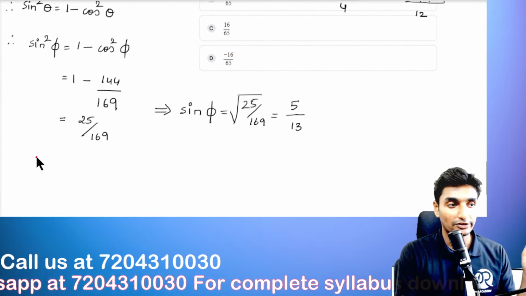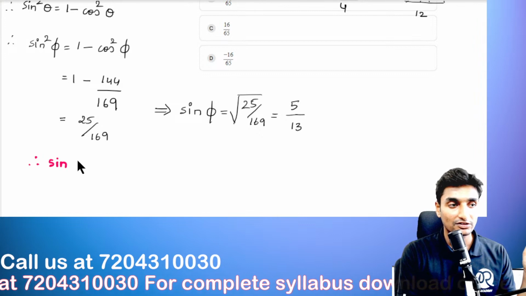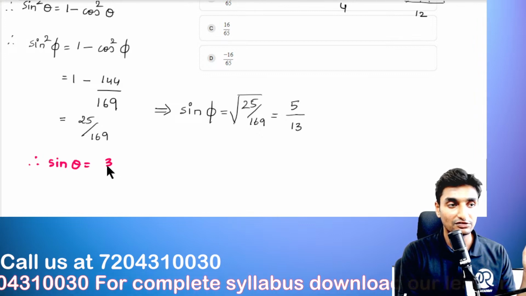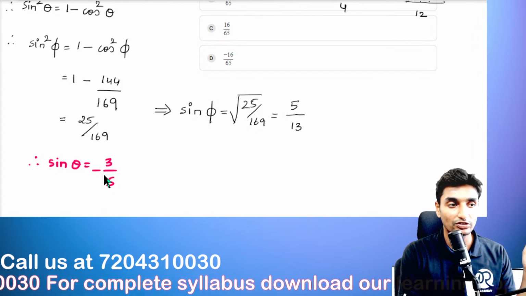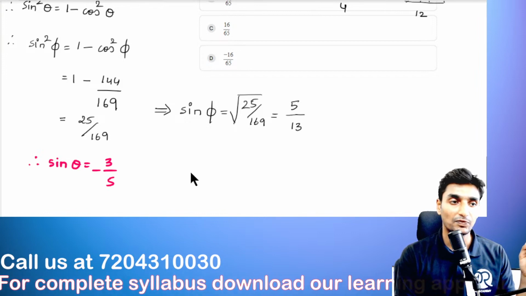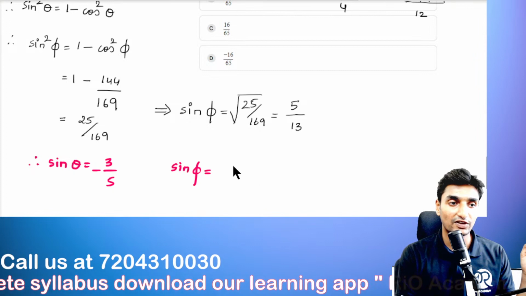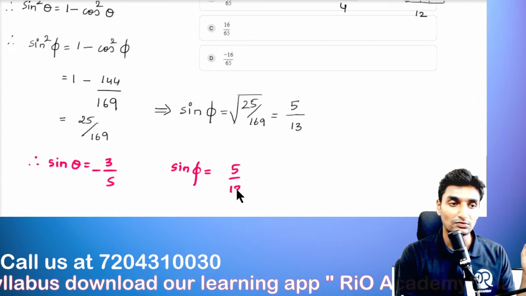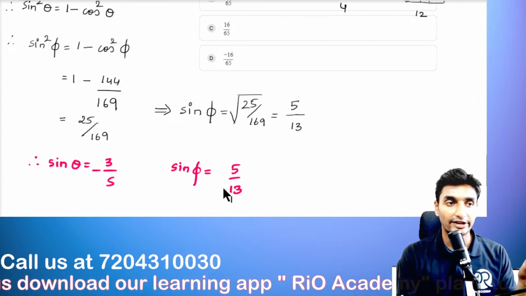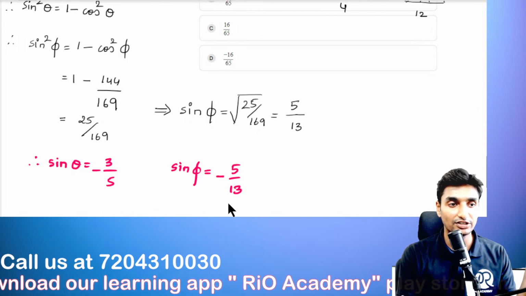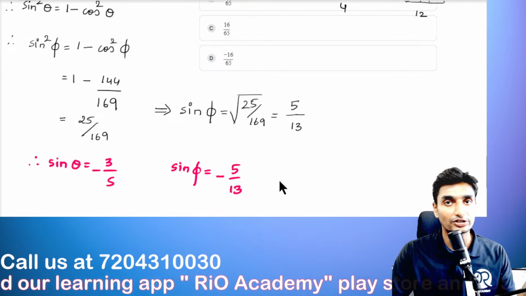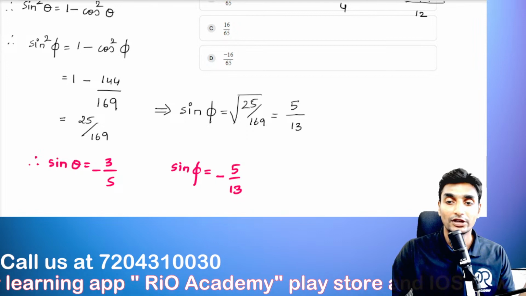Let us note down the values here. Sine of theta is 3 divided by 5, which is negative, because in the fourth quadrant the sine function will be negative. And sine phi is 5 divided by 13, which is once again negative, because in the fourth quadrant the value of sine will be negative, guys.